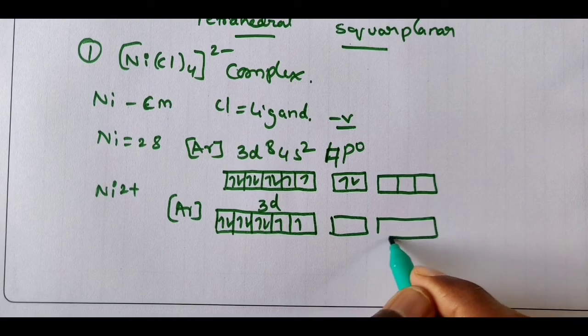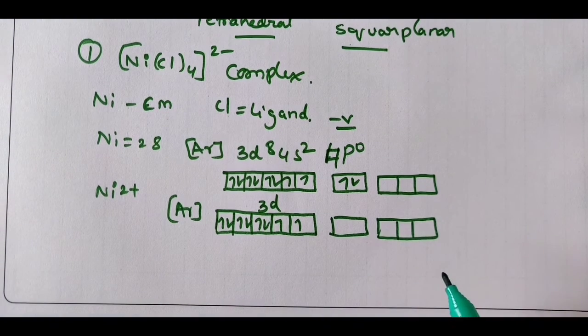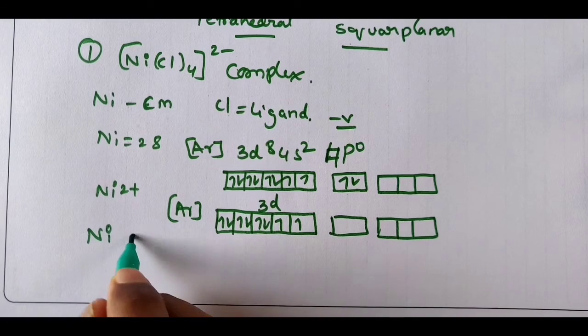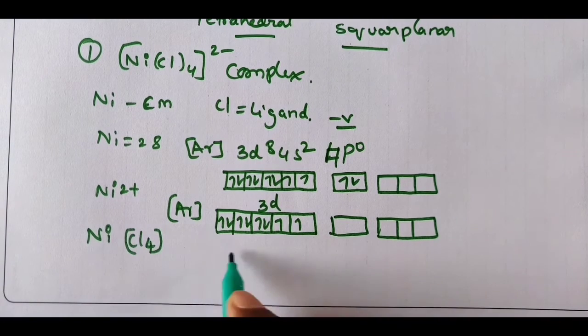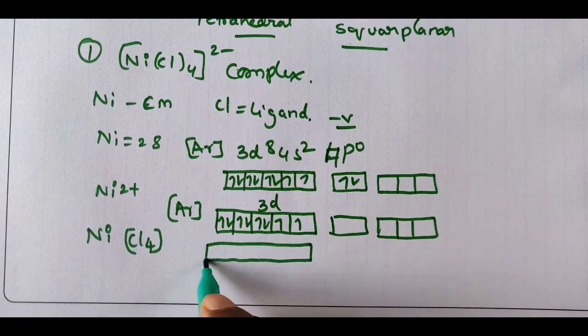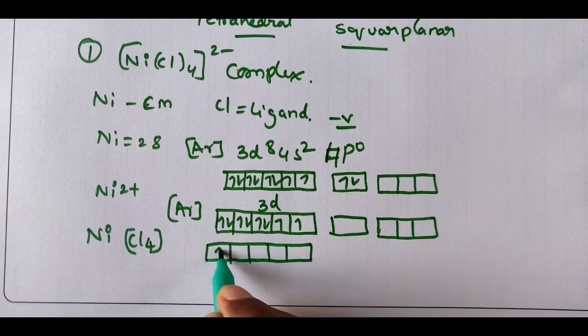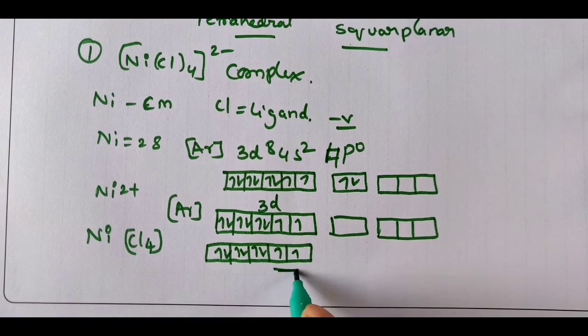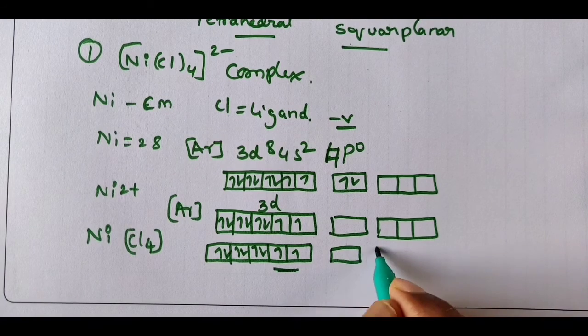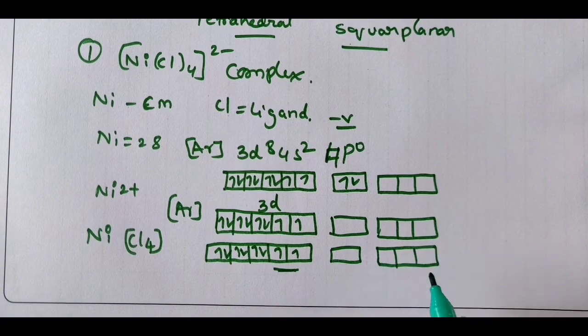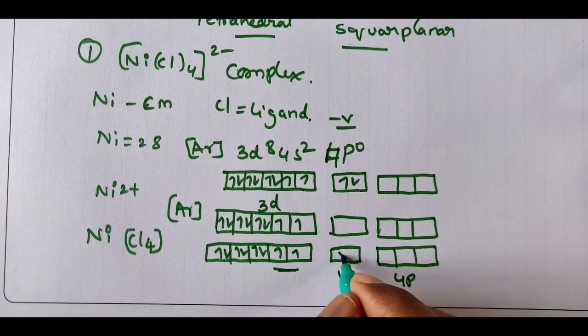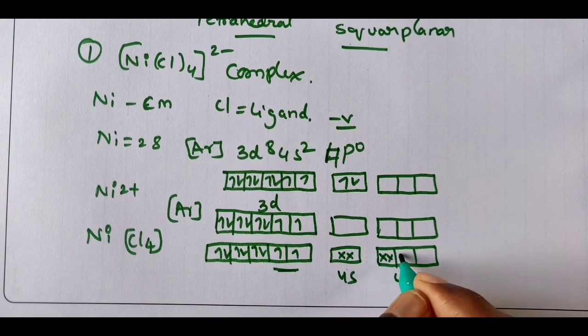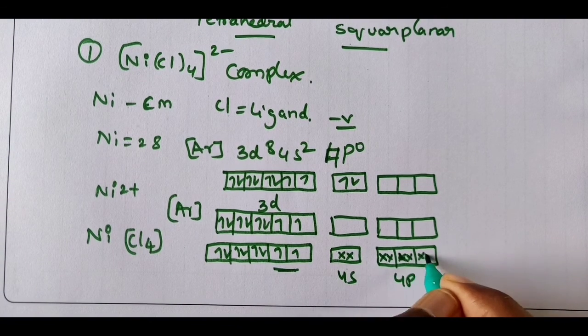Which type of ligand is it? I already told, halogens are weak ligands, so pairing will not be there. For the NiCl4 complex, just leave it as it is, don't touch the 3d orbital. If unpaired electrons are there, let them be, because with a weak field ligand they will not get paired. Then our ligand electrons will be filled in the 4s and 4p. How many are there? 4 electron pairs can be donated by Cl, so 4 orbitals can be used.